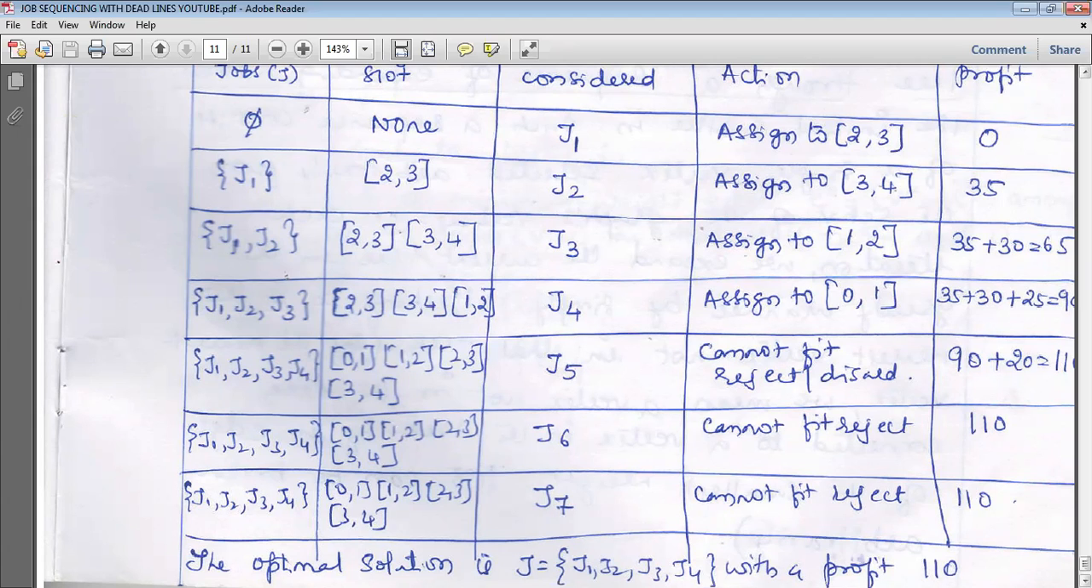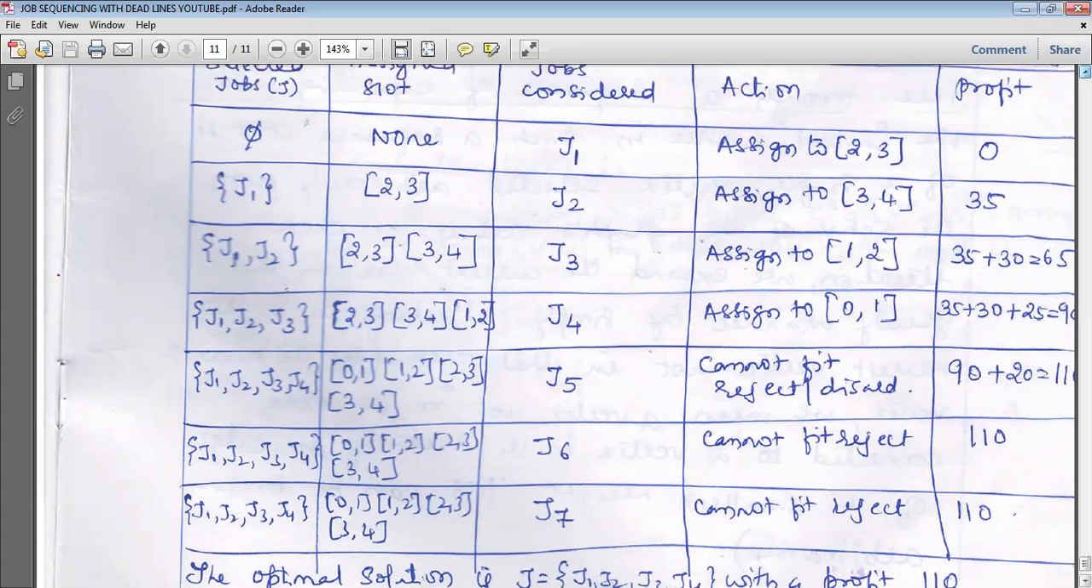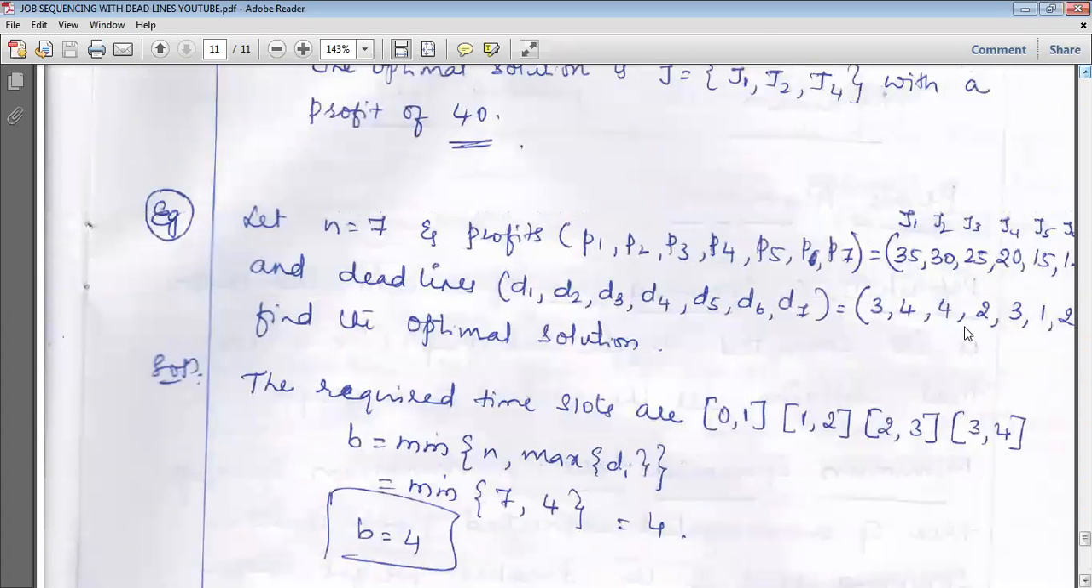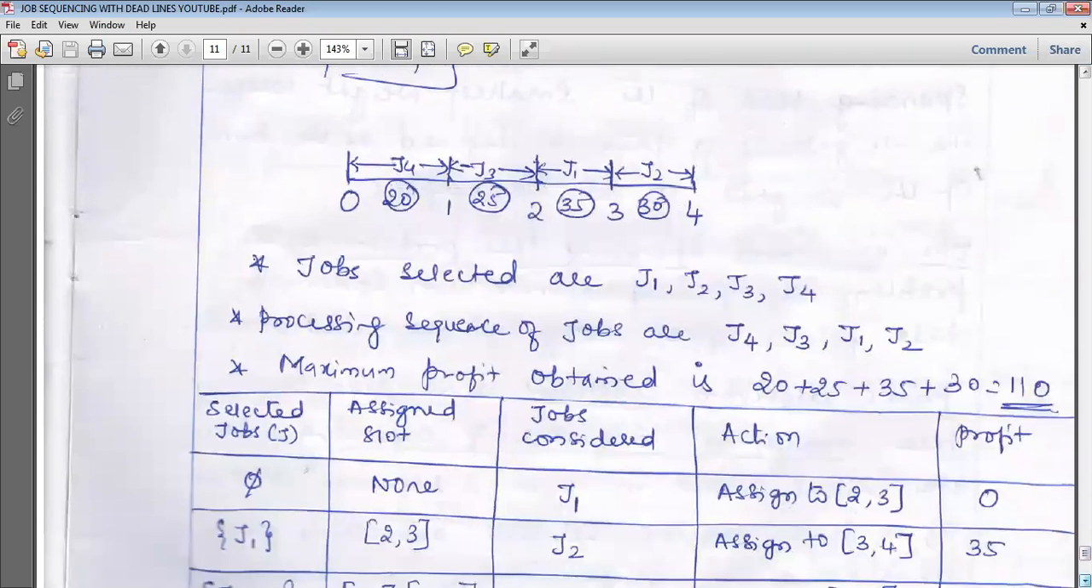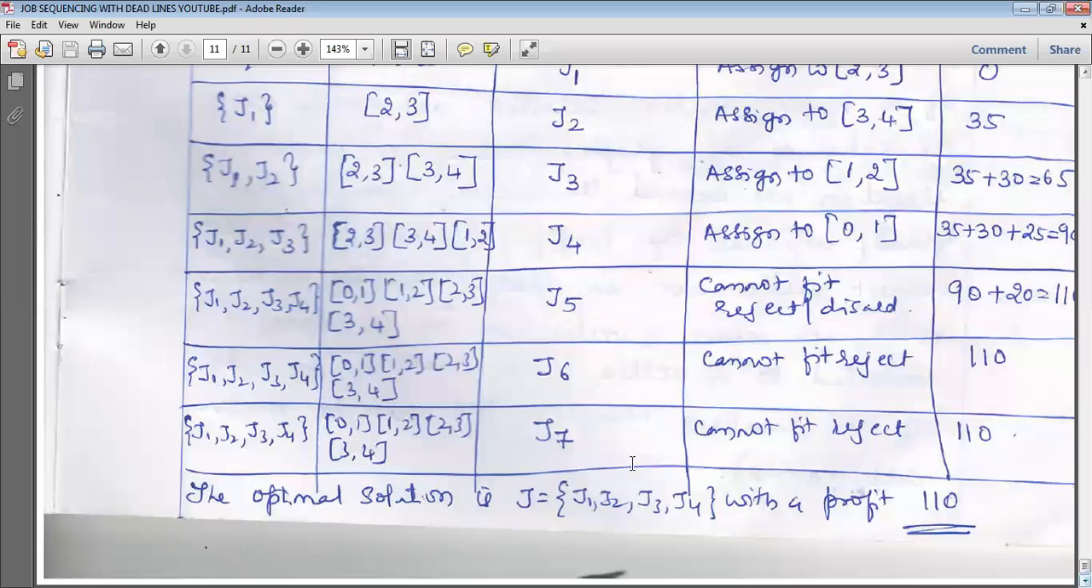J5 is rejected because all the slots are already filled. J5, J6, J7, all will be rejected because there is no time slot left. So J5, J6, J7 cannot fit; reject or discard. So from the previous step, whatever J1, J2, J3, J4 added, we get 110. J6, J7, everything is rejected because slots 0 to 1, 1 to 2, 2 to 3, 3 to 4 are all selected. So there is no time slot free to allot.